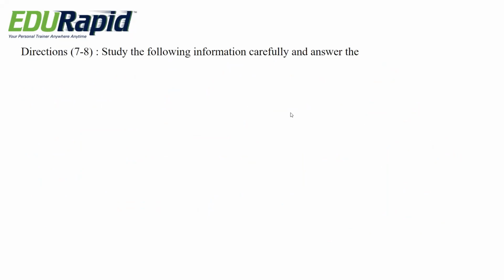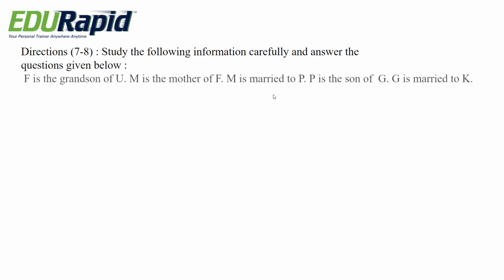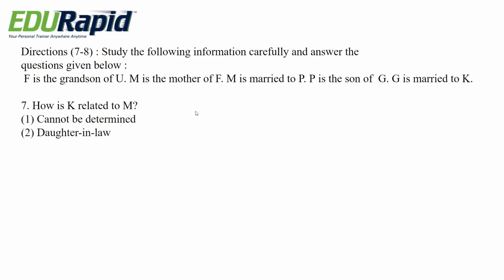Next question. Study the following information carefully and answer the questions given below. For questions 7 and 8, this condition is the same. F is the grandson of U. M is the mother of F. M is married to P. P is the son of G. G is married to K. In that, how is K related to M? Options are cannot be determined, daughter-in-law, father, mother, daughter.